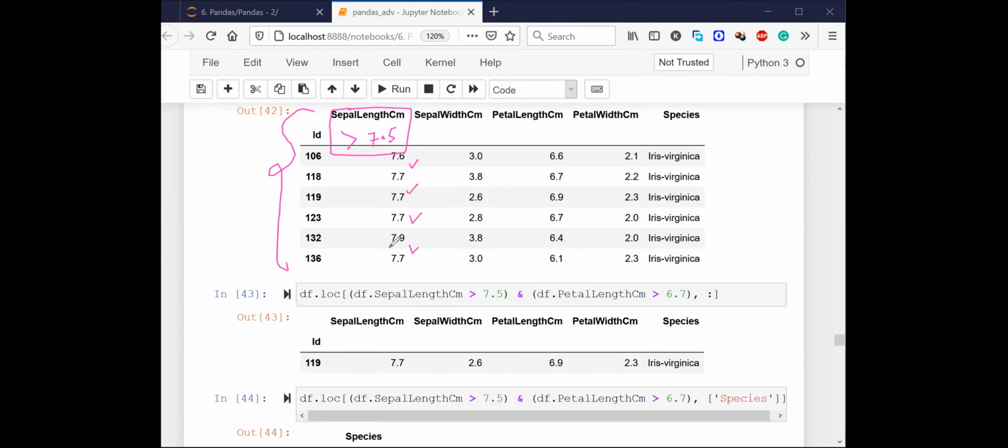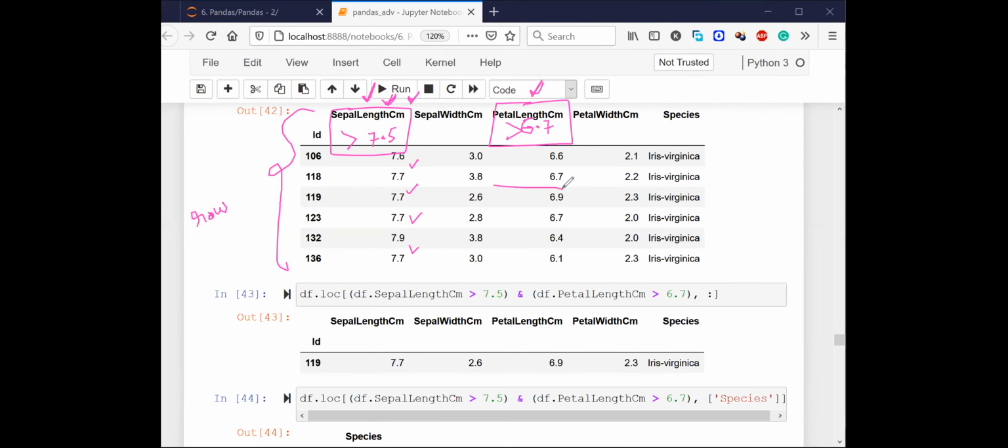Let's say I want to write a query where I want to make it a little strict. I want to see all the rows where sepal length centimeter is greater than 7.5 and petal length centimeter is greater than 6.7. Now, can anyone point to me which row is having both these conditions as true? Both the conditions should be followed, right?